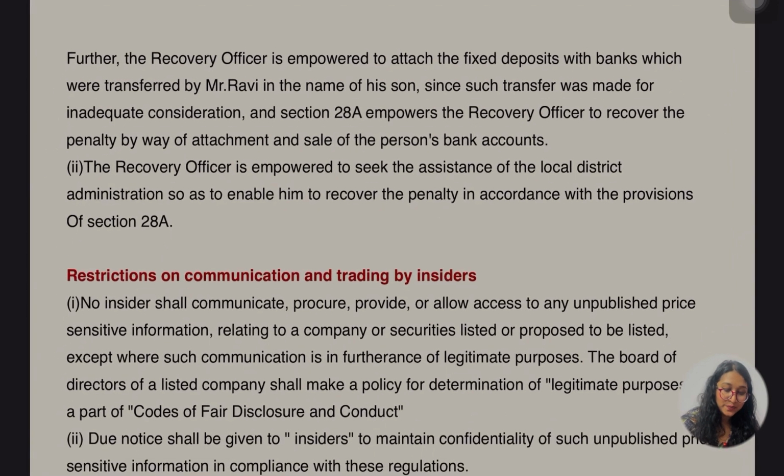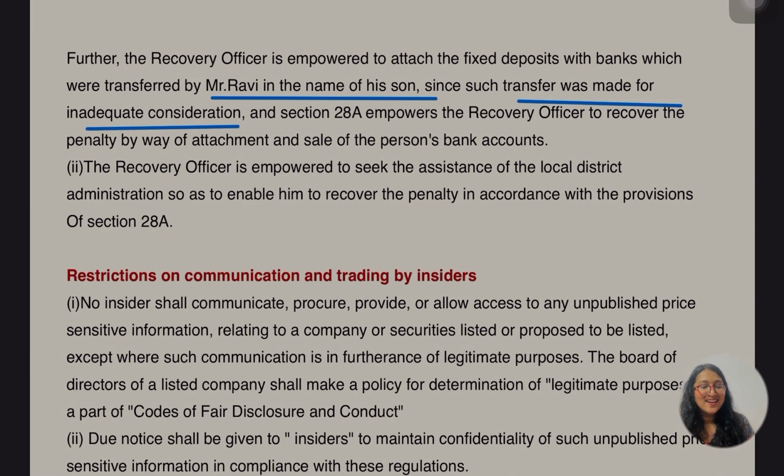Let's go for second. Further, the recovering officer is empowered to attach the fixed deposit with a bank which were transferred by Mr. Ravi in name of his son, since such transfer was made for inadequate consideration. Again they are saying that was also done in inadequate consideration, ठीक है. So the recovery officer can attach the fixed deposit, ठीक है. इतनी बात समझ में है?